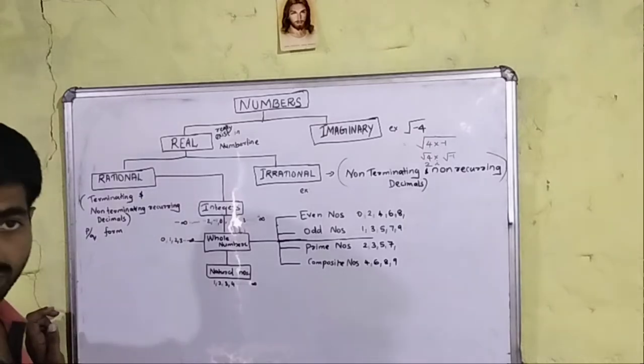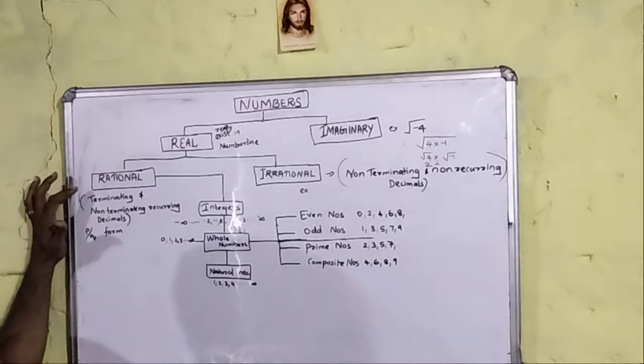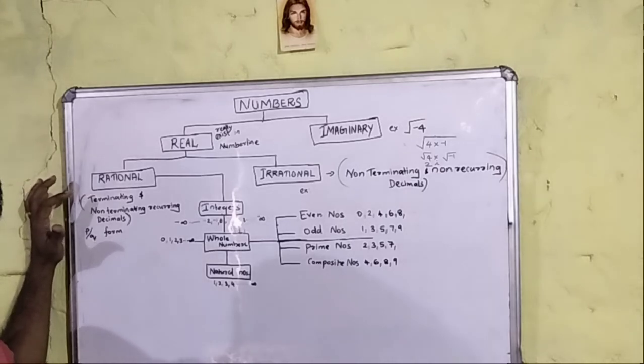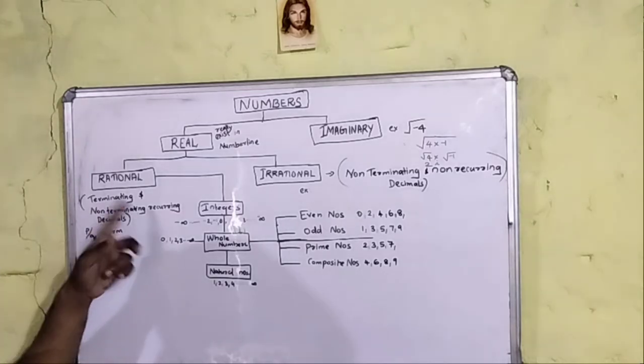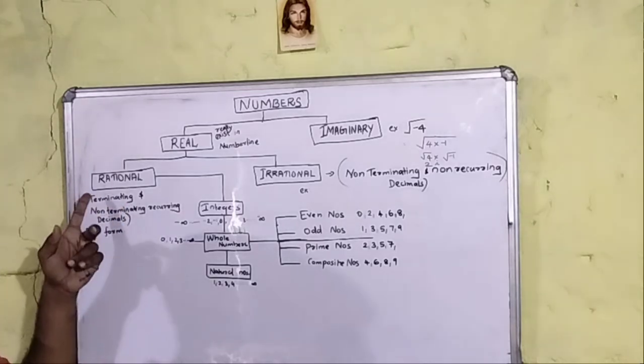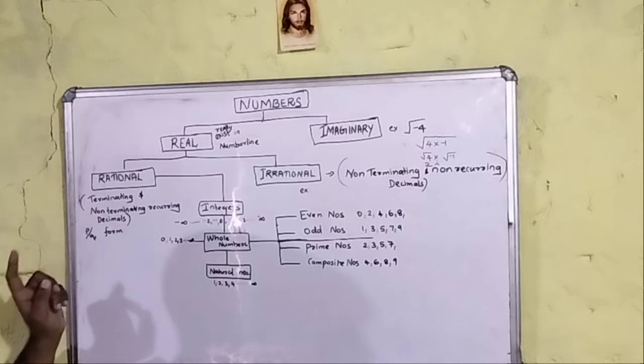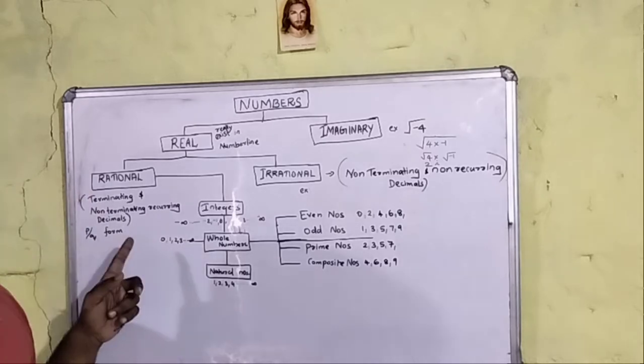As we all know, a rational number is a number which can be expressed in the form p by q, where p and q are integers and q cannot be equal to 0. So the set of numbers which can be expressed in the form of p by q is what is known as a rational number.